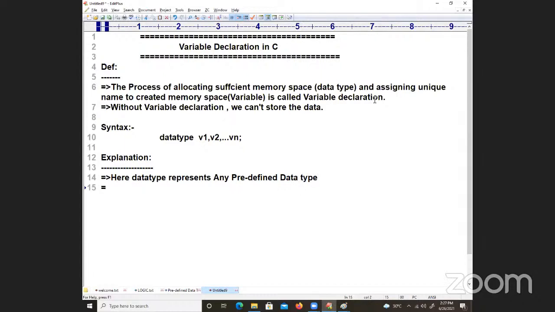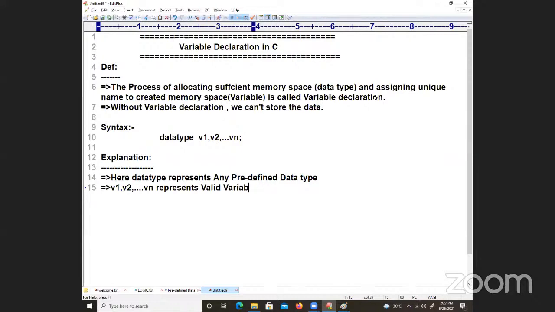Next, we need to understand V1, V2, so on Vn represents valid variable names, valid variable names of C language. We already told you the rules for it.